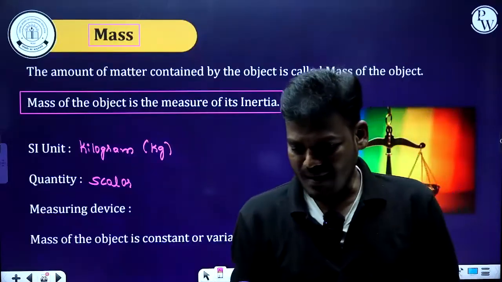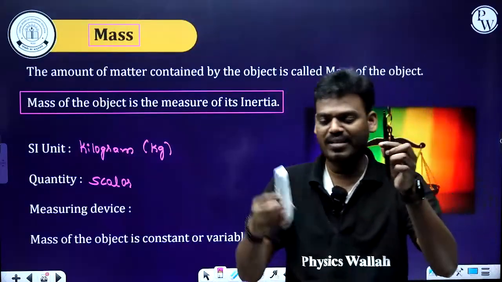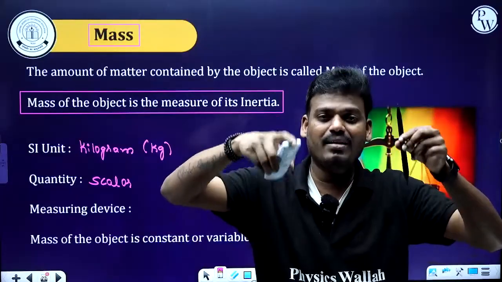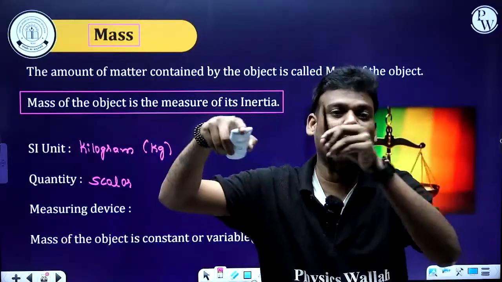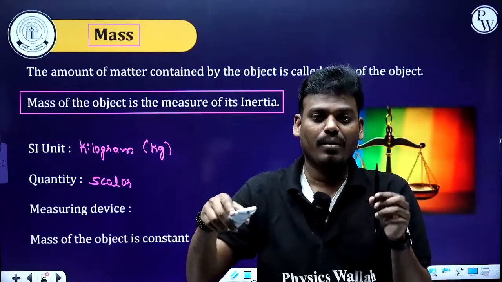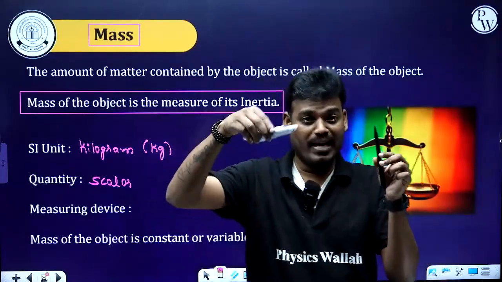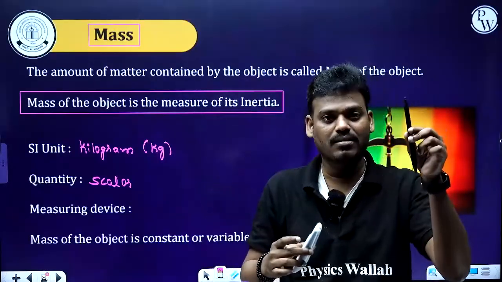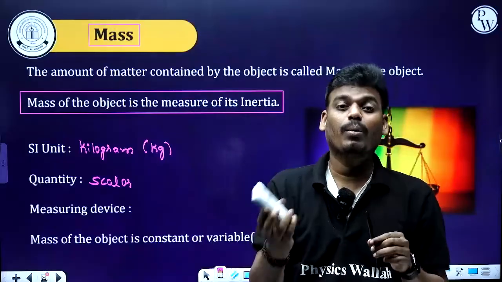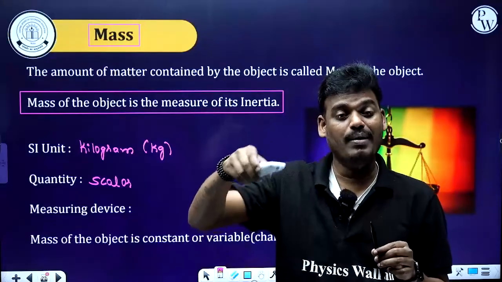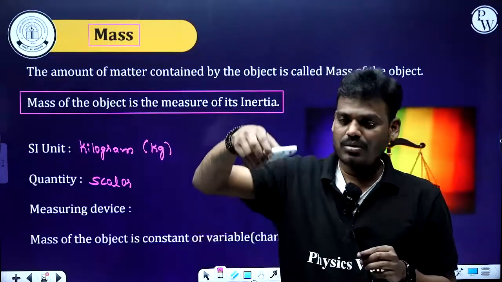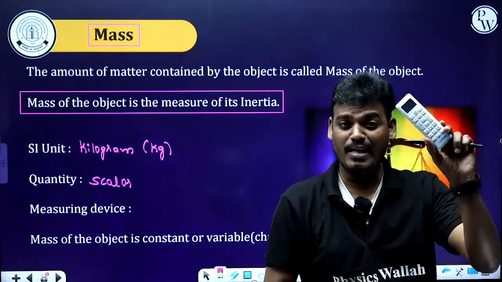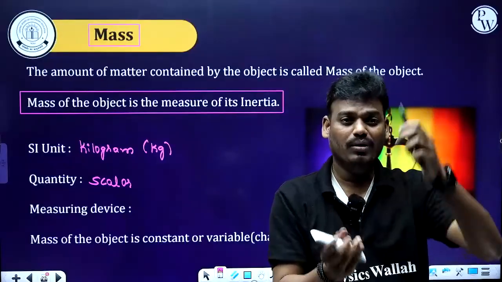So let's consider this is one body and this is the second body. If I take these two bodies and keep them on the beam balance, based on the amount of matter contained by these two, it will show by reading, on the beam balance or physical balance. So by appearance you can notice the amount of matter contained by this body is more compared to this.